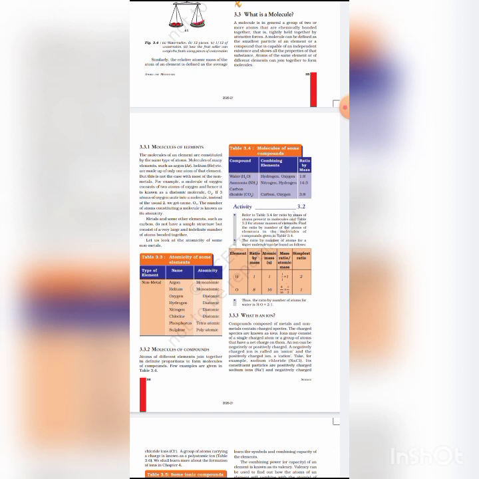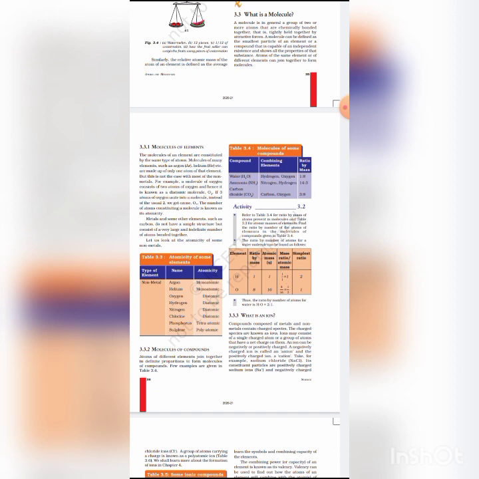So 1 mole is defined as the amount of a substance which contains the same number of particles, whether atoms, ions, molecules or electrons, as the number of carbon atoms present in 12 grams, or 1 mole, of the C-12 isotope of carbon.